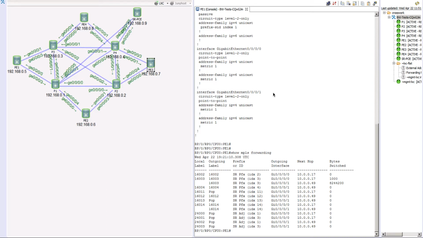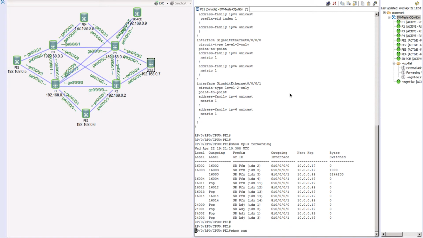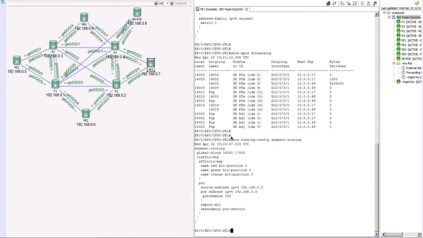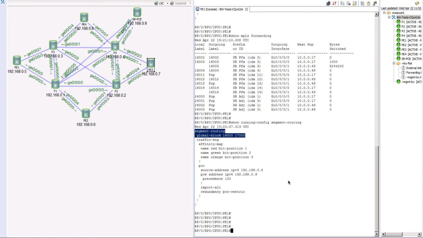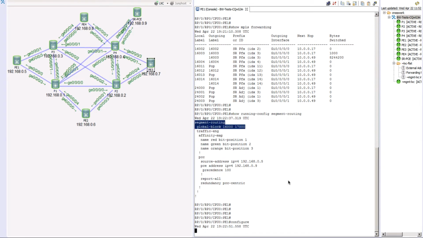And we can go ahead and do that. Before that, if you want to see, if I do show running config segment routing, you will see that under segment routing a few things are configured, like the global block. I don't have any policies as of right now. So now we'll go ahead and configure our very first policy. Let's go to our router PE1. We go under configuration mode, and here we say segment routing.